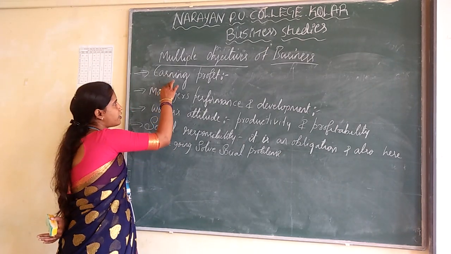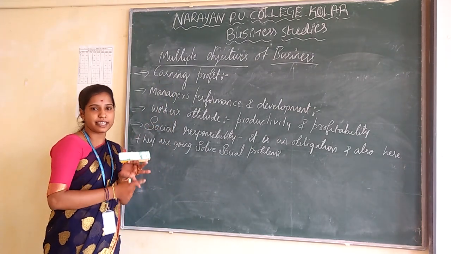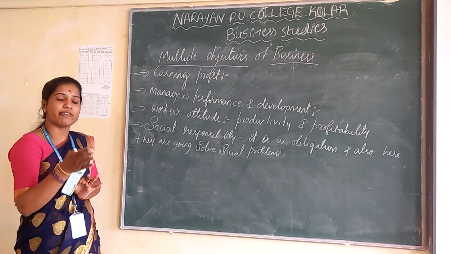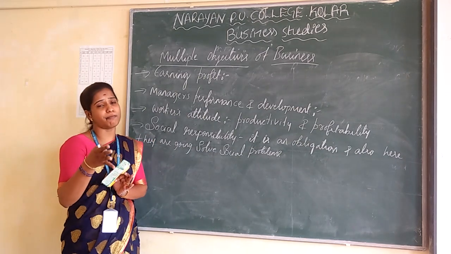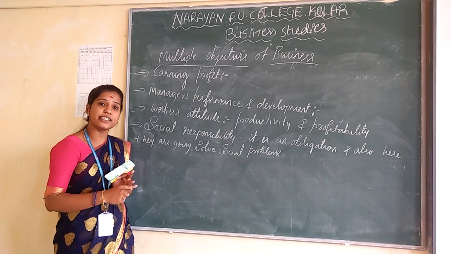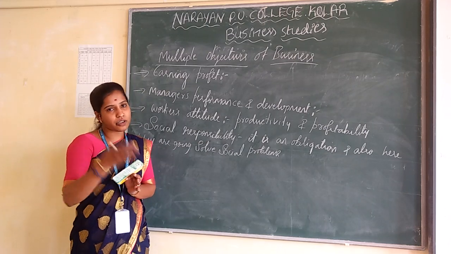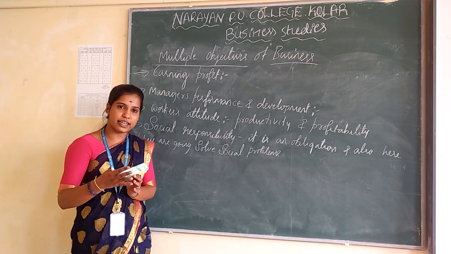So understand the points of multiple objectives of business. In that, the first one is market standing. So market standing means here it shows the position between the enterprise and its competitors. First point. And the second one is innovation. So innovation means here they are going to innovate new ideas or thoughts or methods to be done or to be made in the business organization.